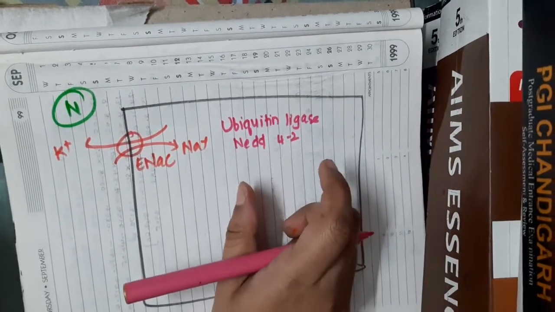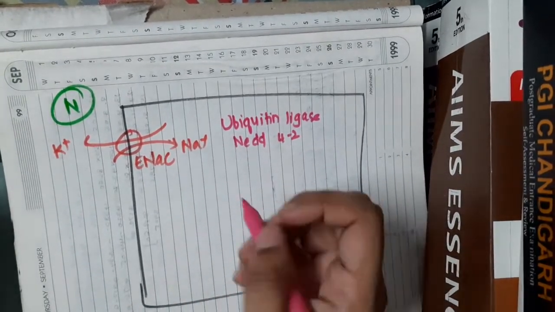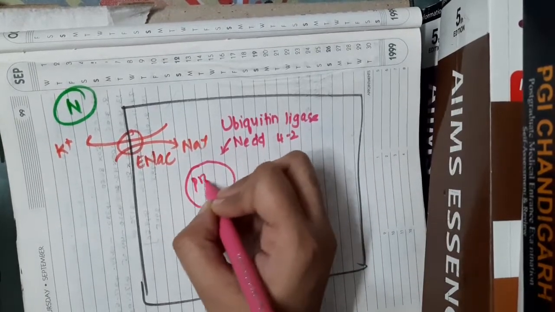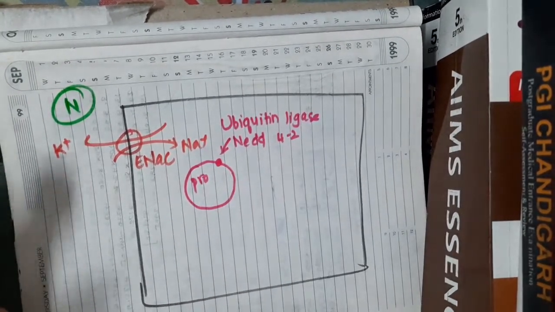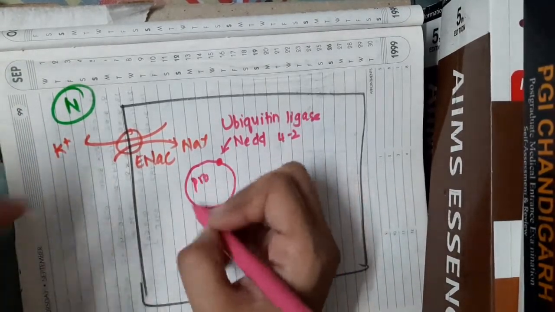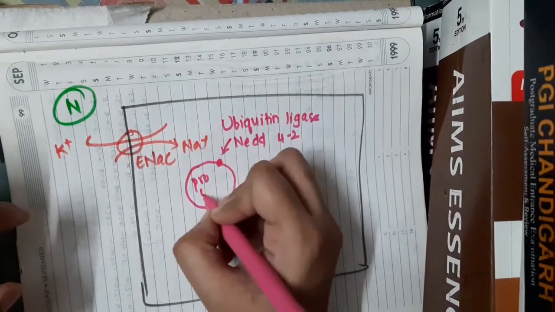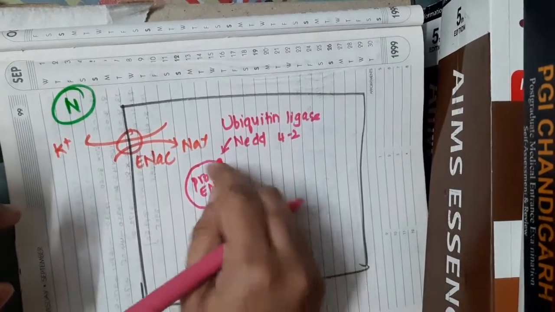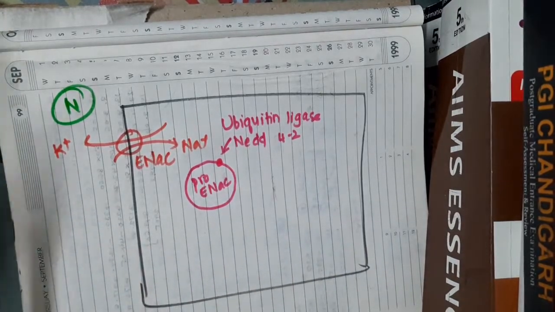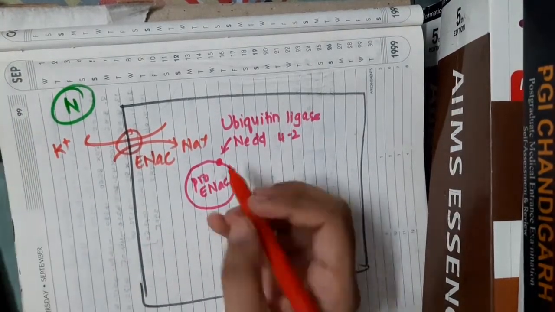This is a protein which will bind to its receptor on the proteasome and activate it. So this proteasome will take the epithelial sodium channels in its place and degrade them.